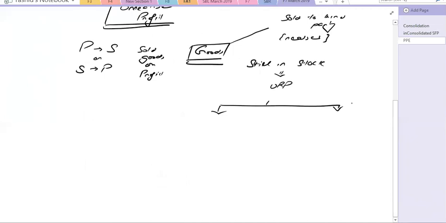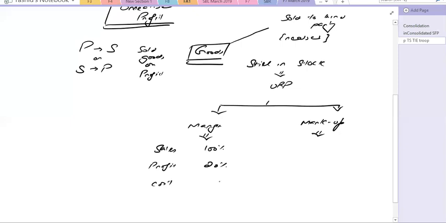The examiner will tell you that the parent sold the goods to the subsidiary of this value at this margin or markup. Now let's recall what you studied in F3: in margin, sale is 100%. So if the profit is 20%, then cost will be 80%. In markup, cost is 100%.